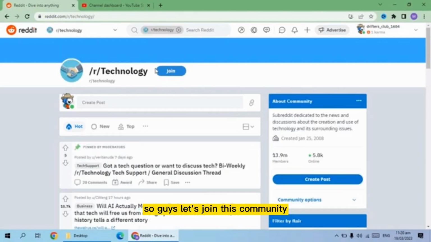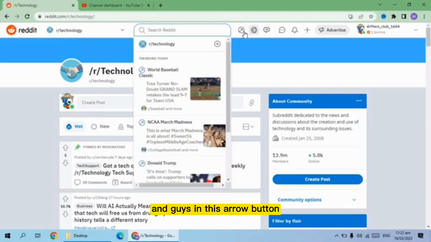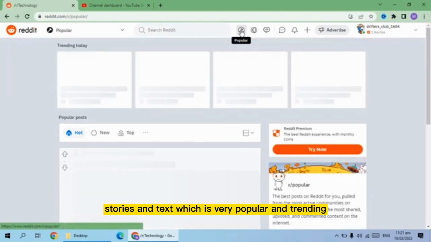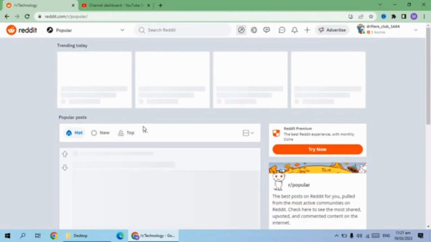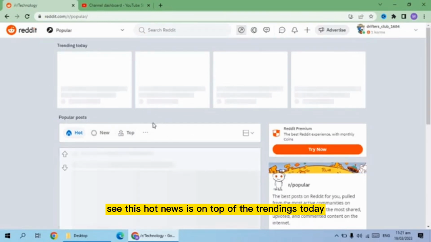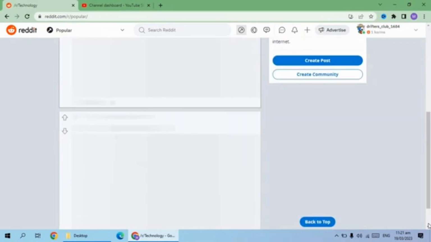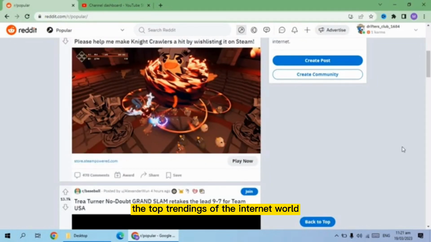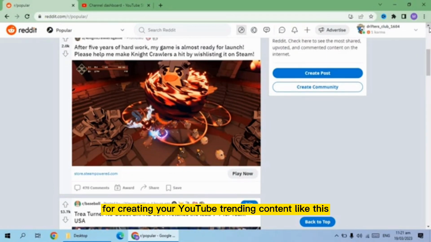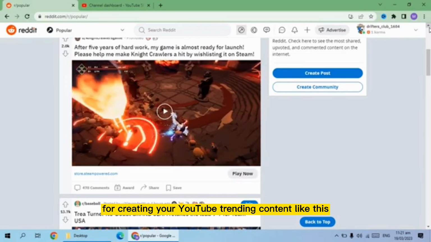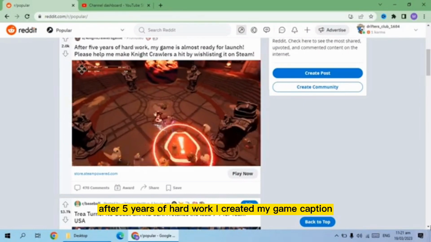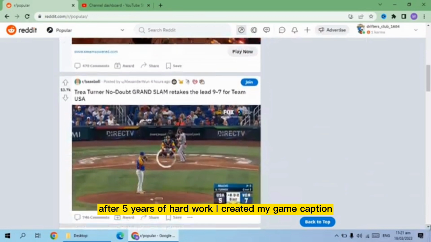So guys, let's join this community as you can see on the screen. And guys, in this arrow button, if you click this, then you will get popular videos, stories and text which is very popular and trending. See, this hot news is at the top of today's trendings. You can see here the top trendings of the internet world, which may be very helpful for creating your YouTube trending content like this. After 5 years of hard work, I created my game.